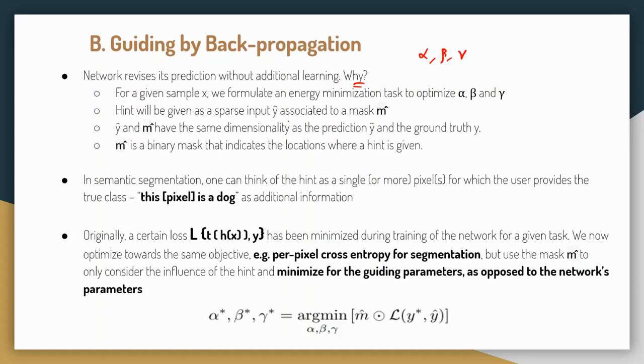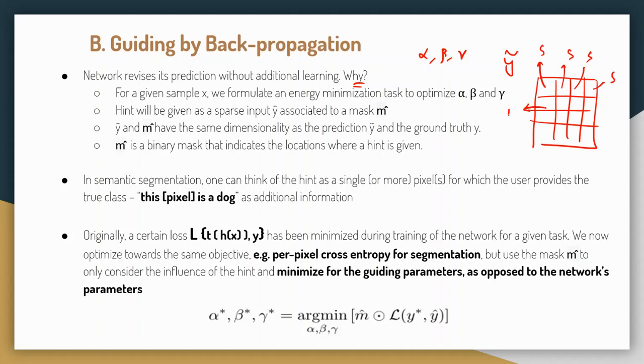Now, for a given x, a lot of jargon is written here. Forget about that. Let's see a picture. Let me say that this is a 4 by 4 picture, and this is the output of the model, the tail's output, like y tilde. So the model says this is sky. Let's say this is sky, sky. Let's say this is dog. This is dog, and yeah, this is the output y tilde.